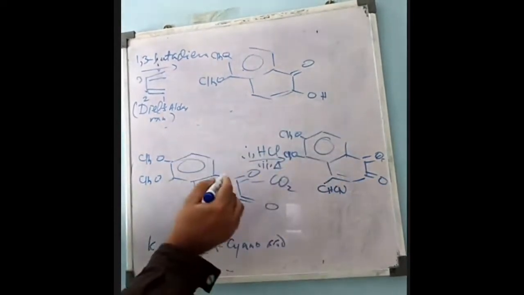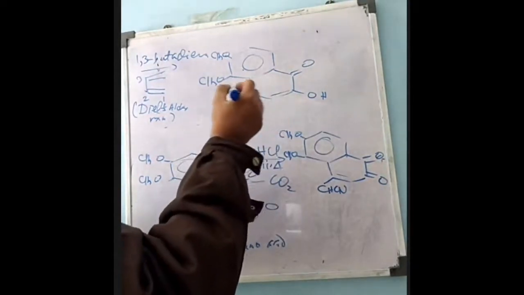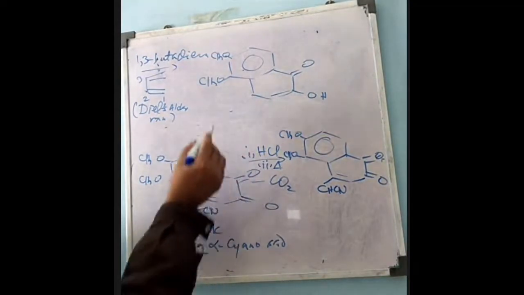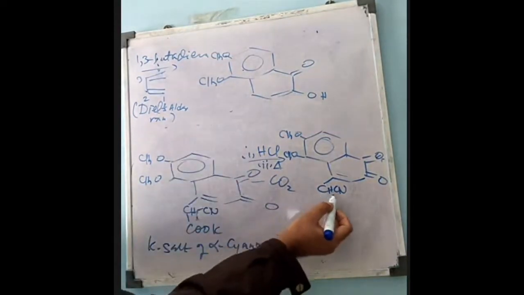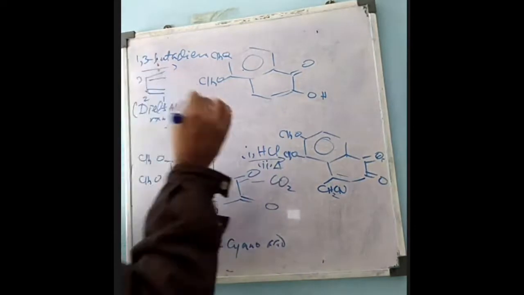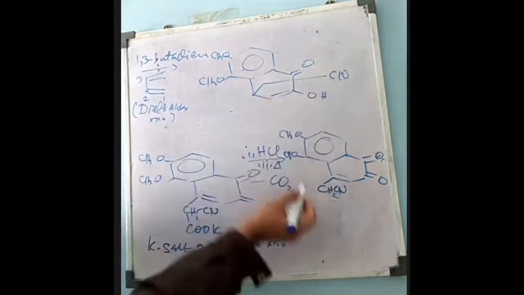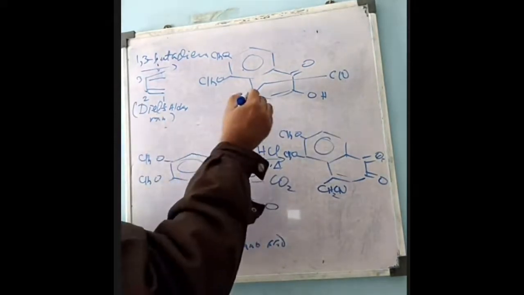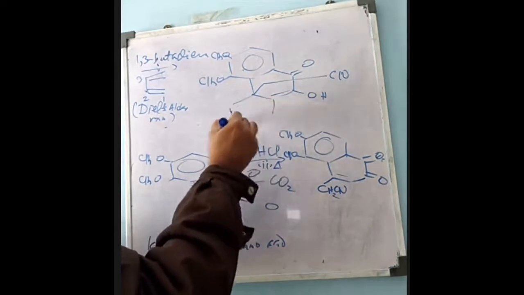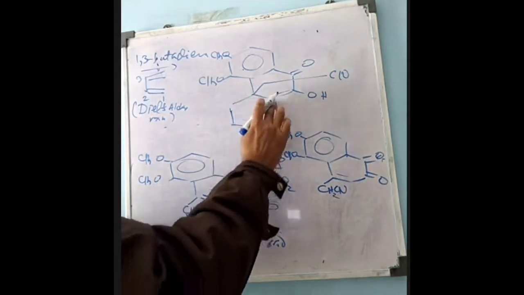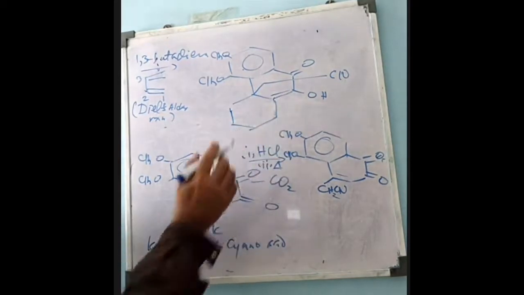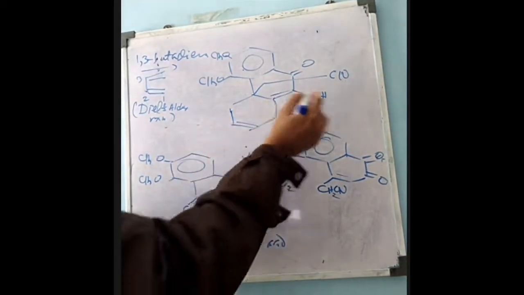We now get the butadiene, and this also remains: CH2CN, the cyanoethyl group, remains as it is. Now when butadiene reacts, a 6-membered ring is formed. Over here, a third ring will be introduced. This is the enol form.